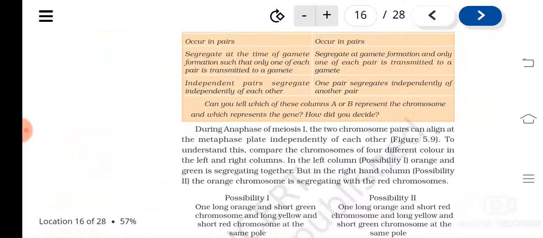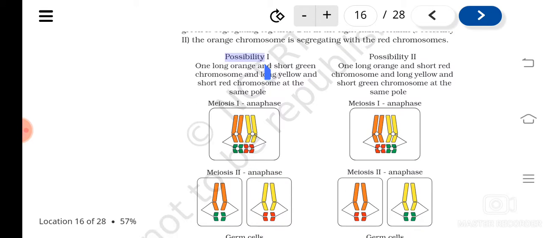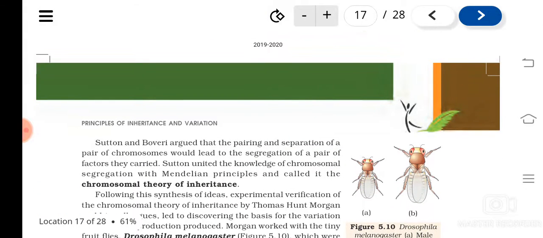The chromosomal theory of inheritance says that the movement or separation of genes proposed by Mendel is the same as the behavior of chromosomes during mitosis and meiosis. Understood? Pairing and separation of a pair of chromosomes would lead to the segregation of the pair of factors they carried. We studied that new combinations happen, that gene combination happens in the F2 generation.